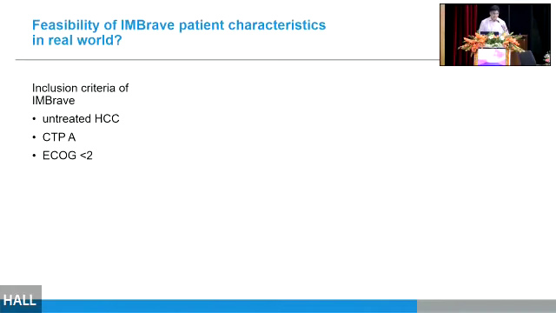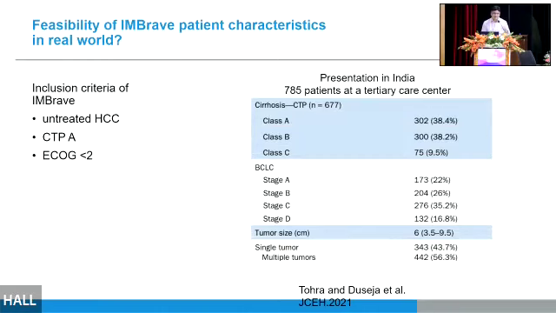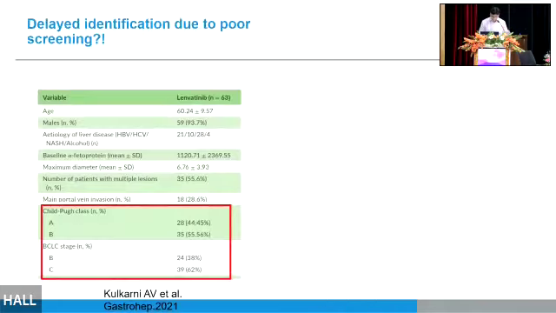But is it feasible? IMbrave150 and all these trials were done in untreated HCC, Child-Pugh A, ECOG score less than 2, good performance status. But that's not the same here in India. We had this beautiful study from PGI, almost 785 patients, of whom 677 were cirrhotic, and Child A cirrhosis accounted for less than 40%. That means most of our patients present in an intermediate to advanced stage, BCLC B or C.